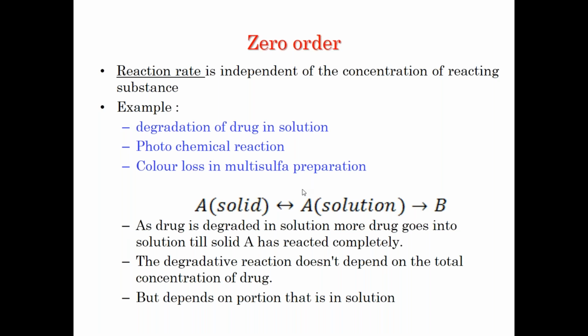Some of the important examples which can be related to our pharmaceutical subjects are degradation of the drug in solution, that is the suspension, photochemical reaction, and color loss in multi-sulfur preparation. So these are some examples of zero order kinetics. The one thing to be remembered is it is independent of the initial concentration of the reacting substance. In our case, the reacting substance is the drug itself, because we are worried about drug stability.